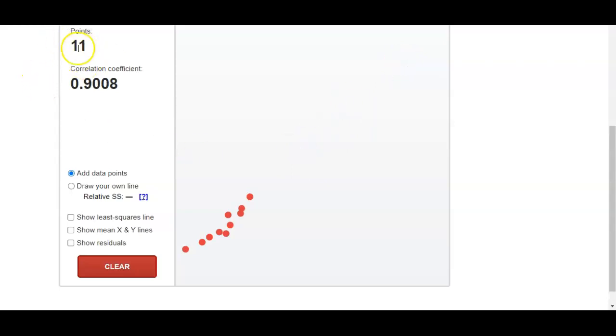How did I get 11 points, by the way? Okay, so that's 10 points with a correlation close to 0.9. I'm going to add a point in the upper right hand corner that appears to be on the same linear path, and watch what happens to the correlation. Boom, it got a whole lot better.